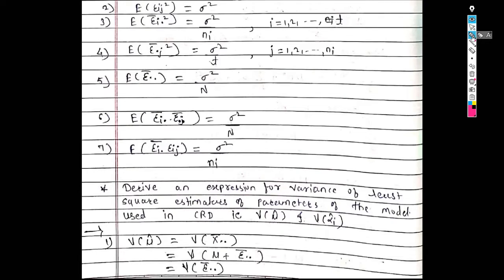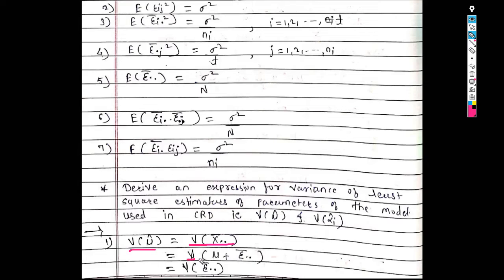Now first we will discuss the variance for mu hat. So let us consider the variance of mu hat. We know that the least square estimator for mu is the grand mean. So take the variance of the grand mean. We know that the grand mean can be written as mu plus epsilon dot dot bar.